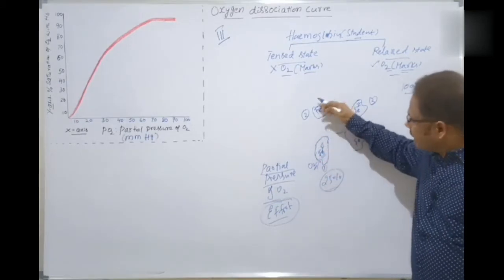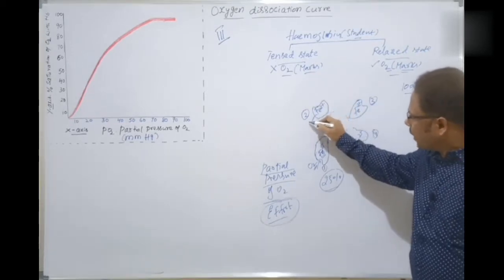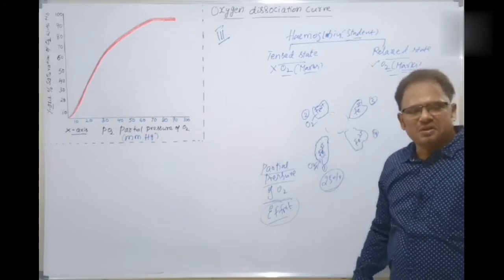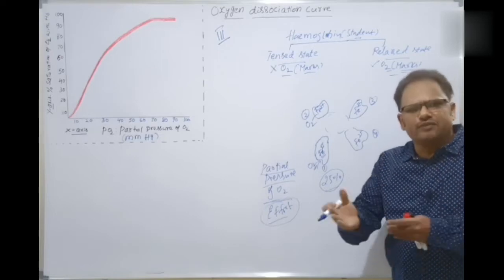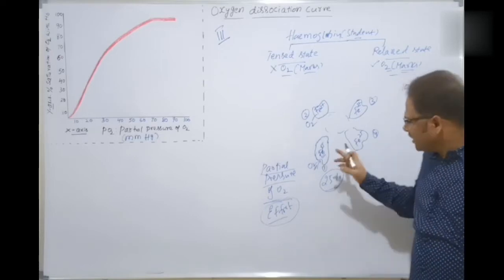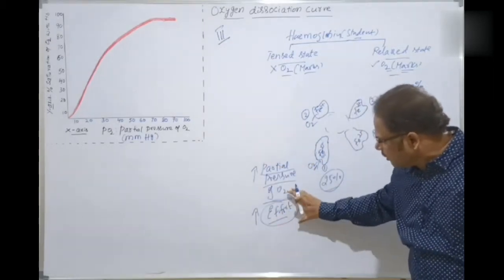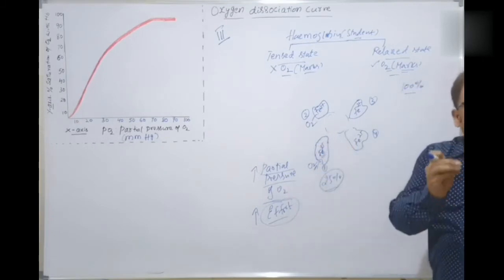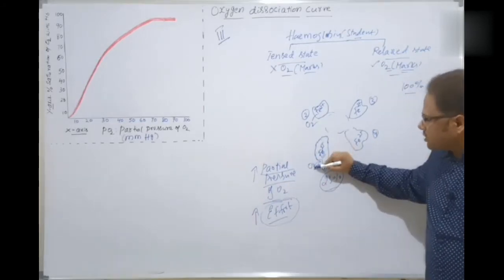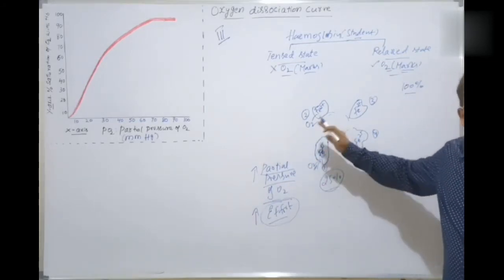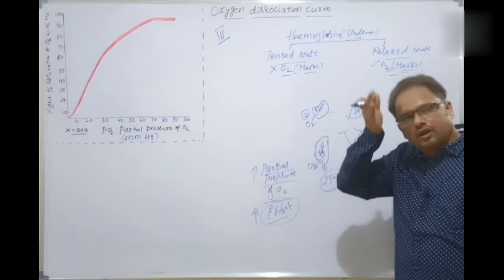Then the second molecule now. This second one, second ferrous ion, also should be bound with the oxygen molecule here. But this requires more effort. Suppose you are studying 16 hours a day, of course, in June. Only then you are getting marks. More pressure and more effort should be done. Only then you are getting marks in June. In the same way, more partial pressure of oxygen. Only then oxygen gets bonded with the ferrous ion. Otherwise, no. More effort, more partial pressure of oxygen here. For the month of June, for example.